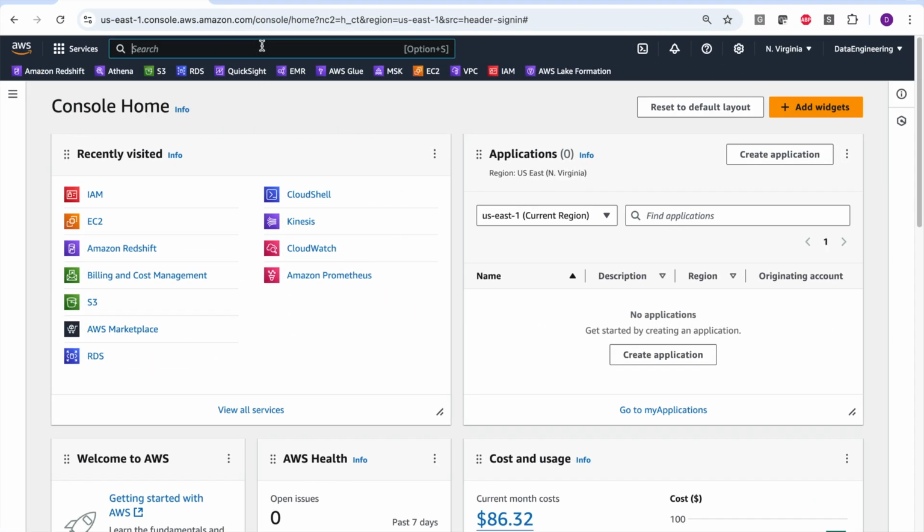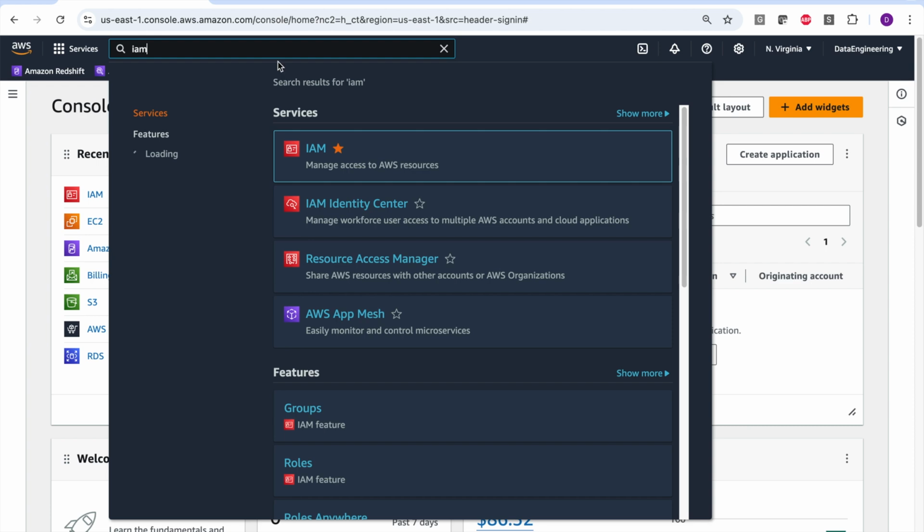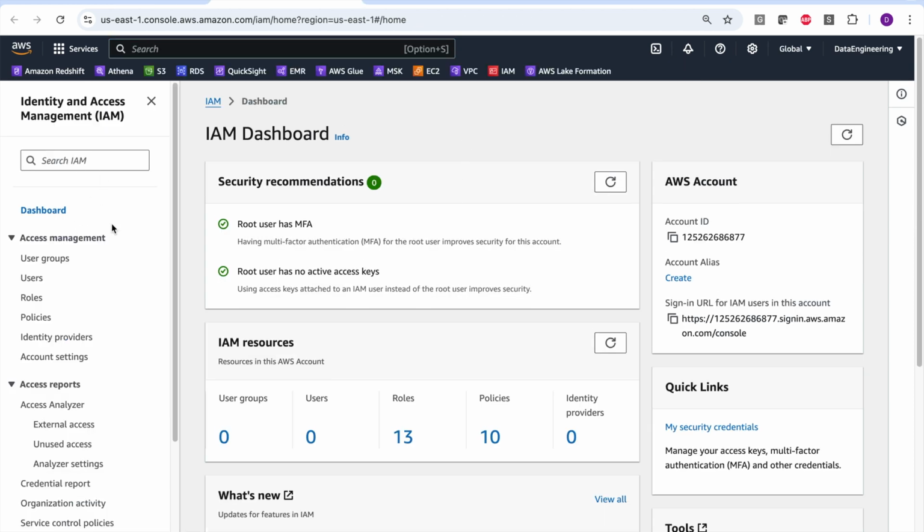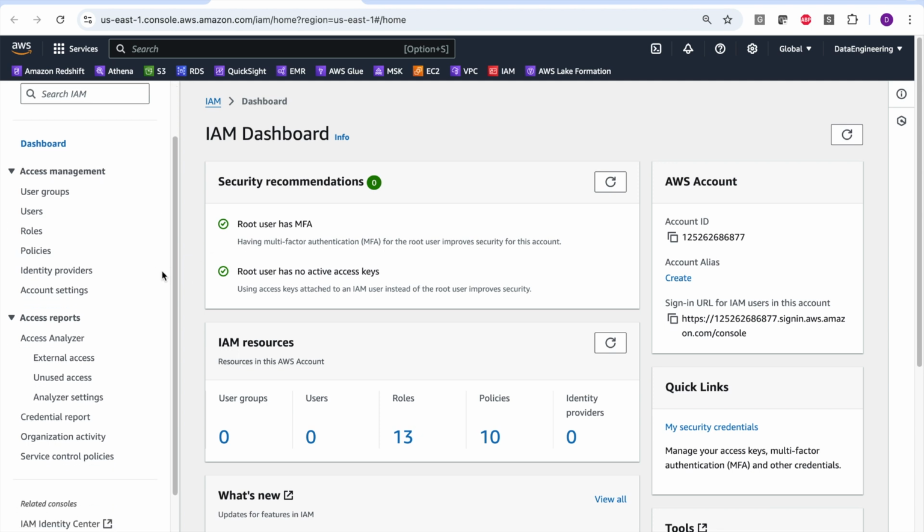So for that, I'll have to go to the IAM console. And this is the IAM console. This is the dashboard actually. And I had created multiple roles. There are no users or user groups, etc. There are 10 policies. But before creating a policy, let me show you the AWS managed policies.